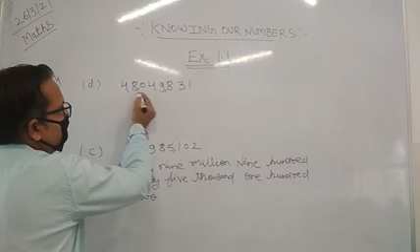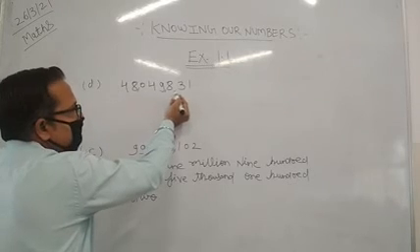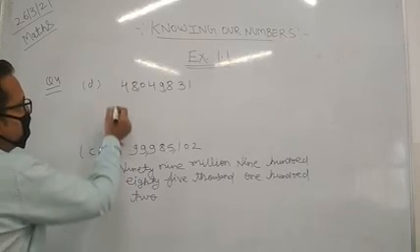Here we have got the 0. So what will we write? 48 million, 49,000. Okay. And 831. So we will write like this.